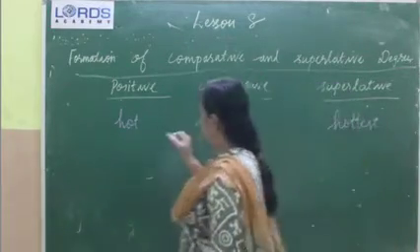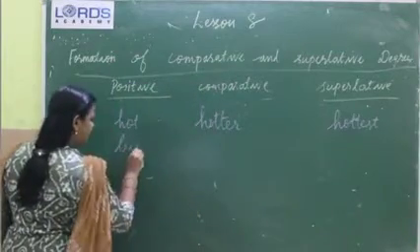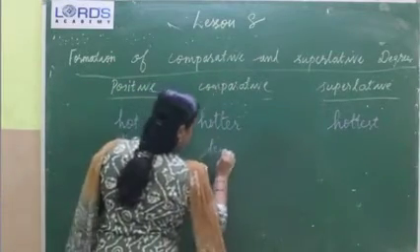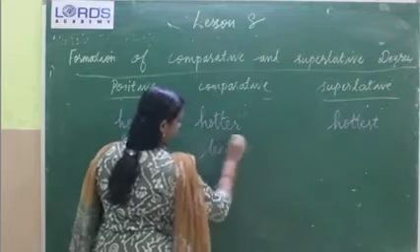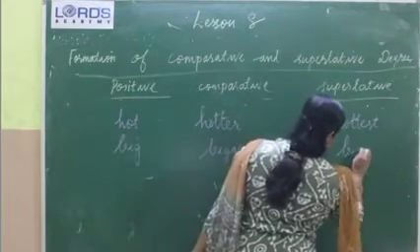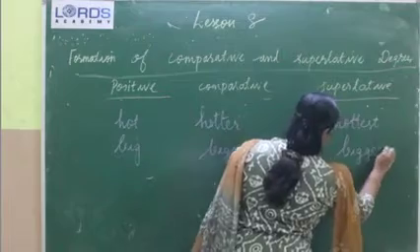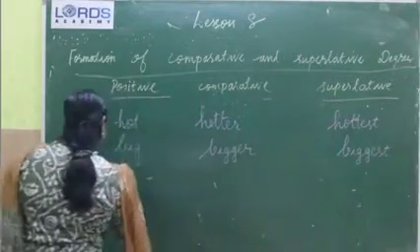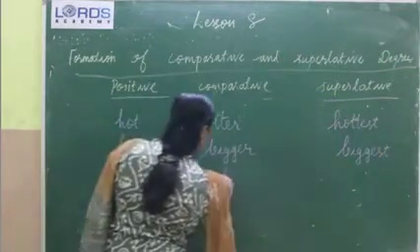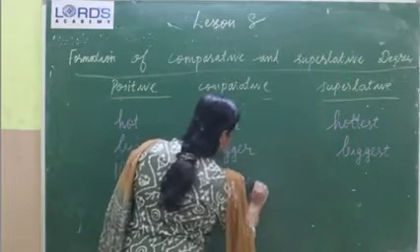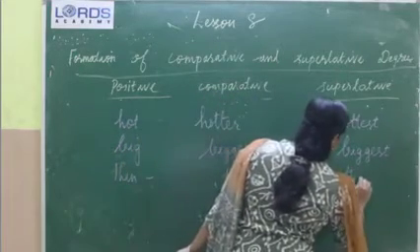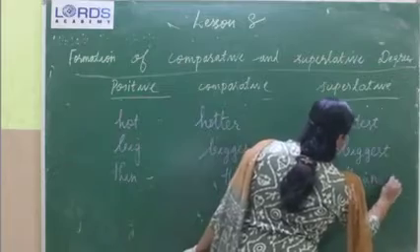Big, bigger, biggest. Then thin, thinner, thinnest. Okay. What is the rule behind this?